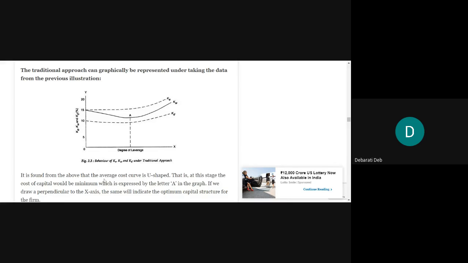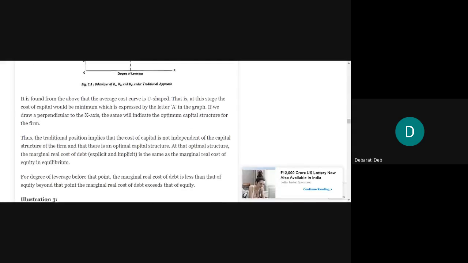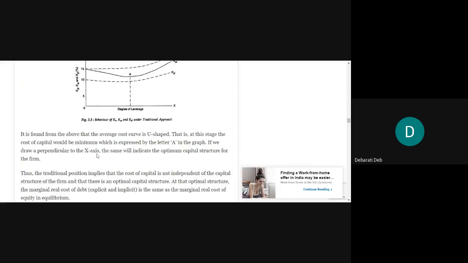It is found from the above that the average cost curve is U-shaped. Average cost curve means KW. Okay, it is U-shaped. That is, at this stage, the cost of capital would be minimum, which is expressed by the letter A in the graph. So this is the point where the cost of capital would be minimum.